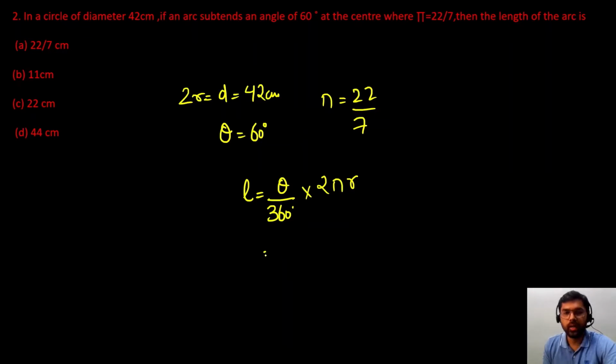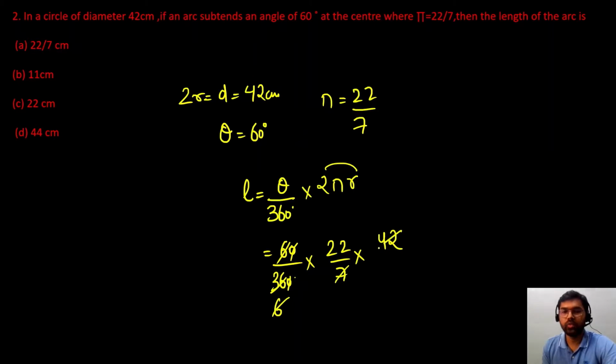so I can use 2r here directly। so theta is 60 by 360 and pi is 22 by 7 multiply by this 2r, I can take it as diameter which is given to be 42। okay, so do the calculation, this 6 will go, 6 multiply by 7 is 42, this will go, so 22 is left, so our answer is 22 centimeter। very easy।